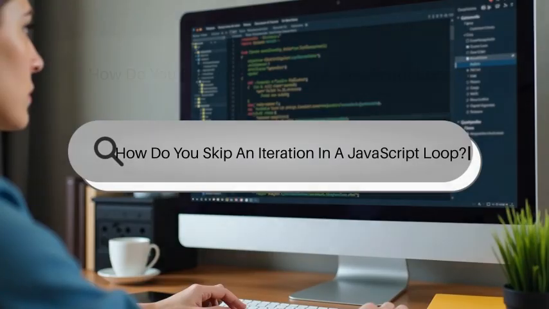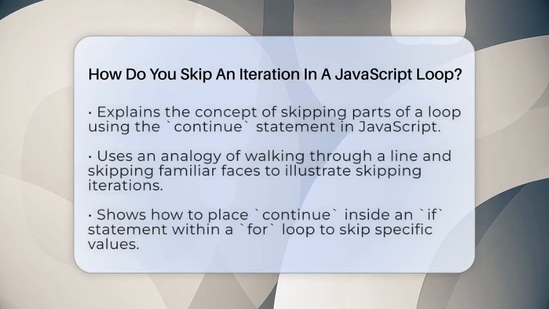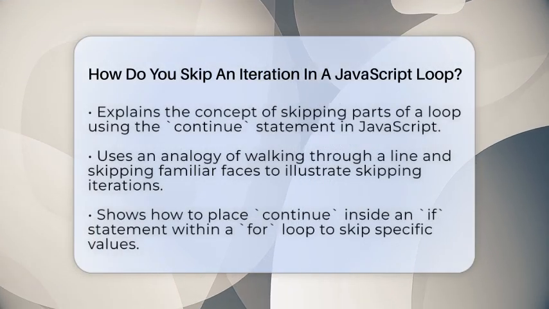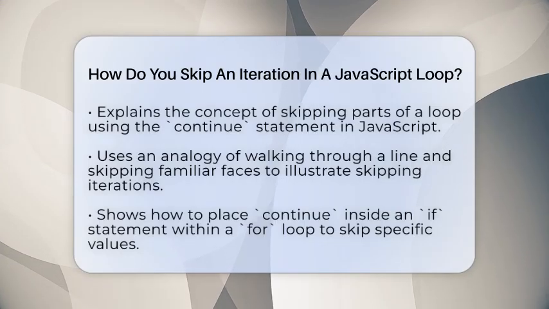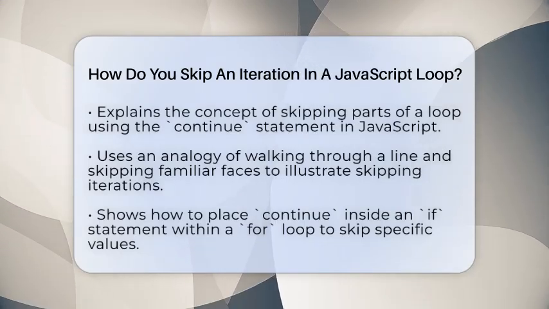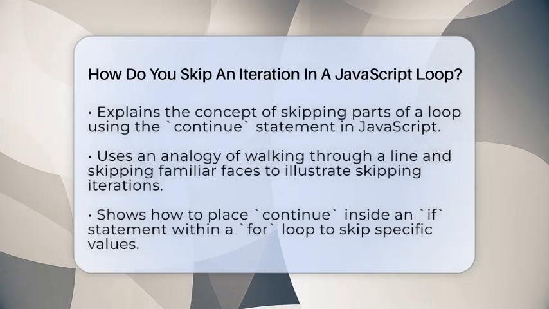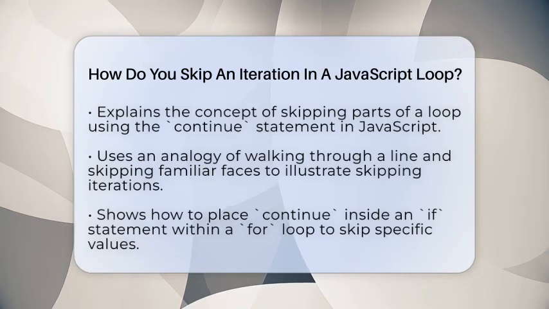How do you skip an iteration in a JavaScript loop? Imagine you're walking through a line of people, and suddenly you see someone you know. You might decide to skip that person and move on to the next. In JavaScript loops, there's a way to do something similar.